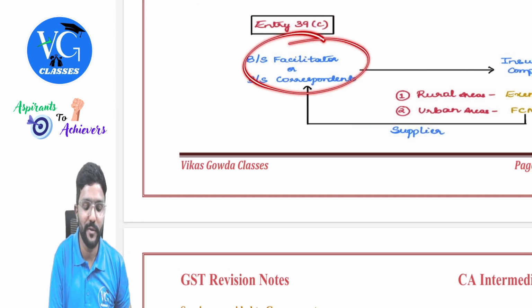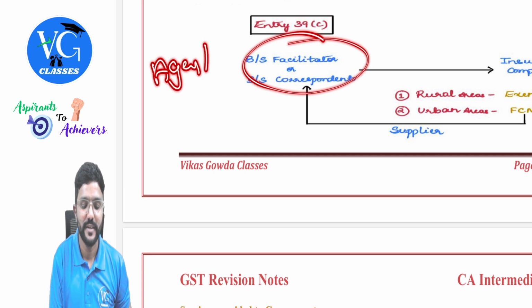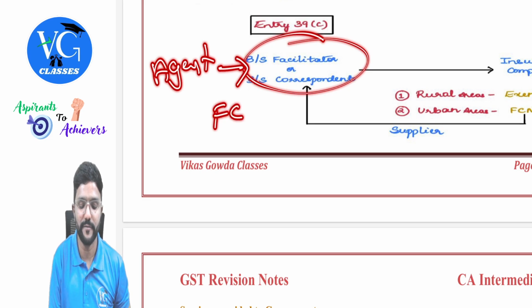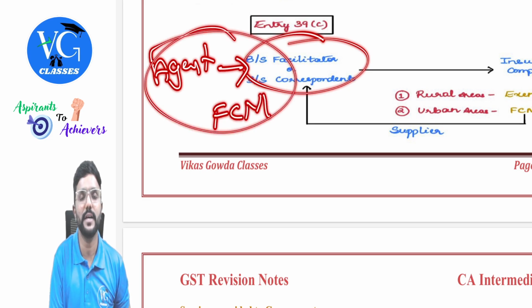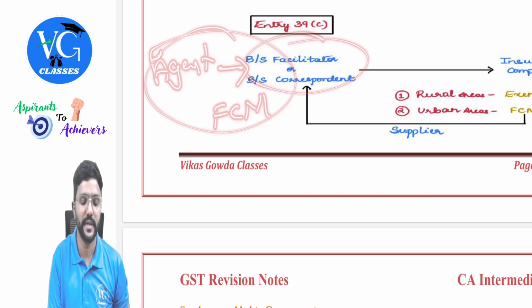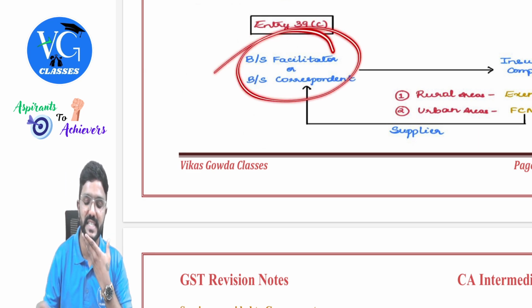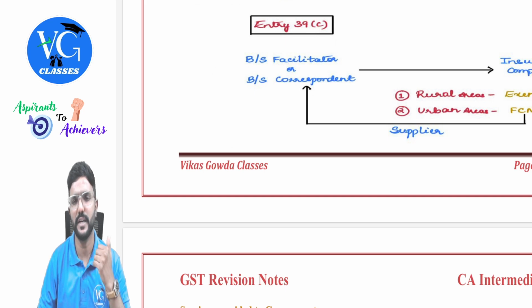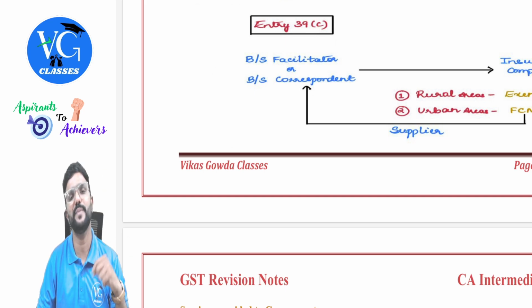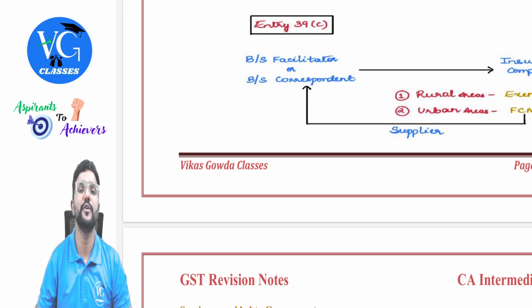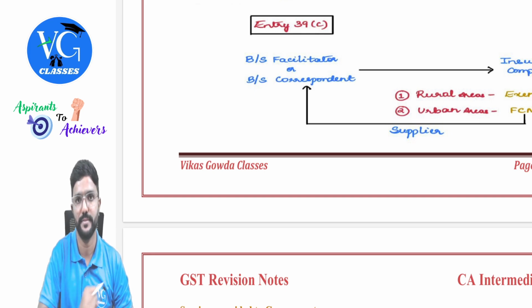Sir, what if these people have appointed an agent? Then whether it is a rural area or urban area branch, it is always taxable under FCM, guys, because this is not covered in RCM also, it is not covered in exemption also. If they appoint an agent, whatever service the agent is providing to the business facilitator or business correspondent, whether it is with respect to a rural area branch or urban area branch, it will be taxable under forward charge mechanism.